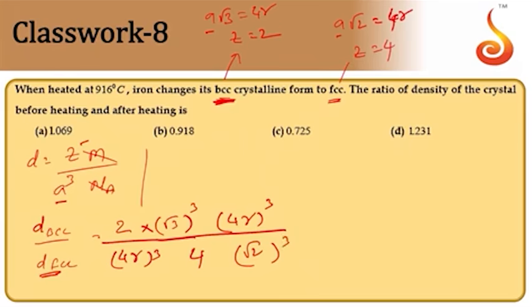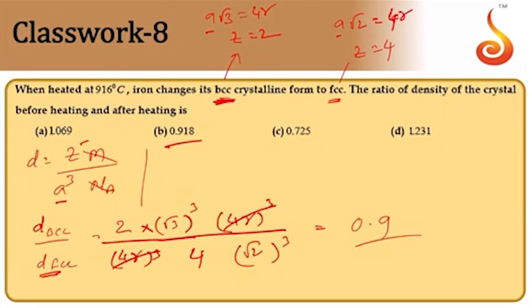This must be simplified further. So 4R cube gets cancelled there, and on simplification it will be 3 root 3 by 4 into 2 root 2. On further simplification, you will get the value as 0.9 nearly.